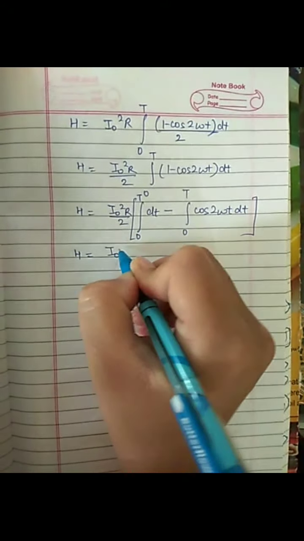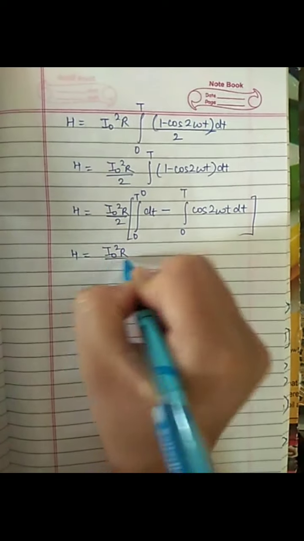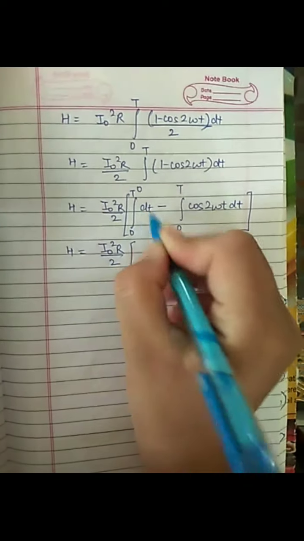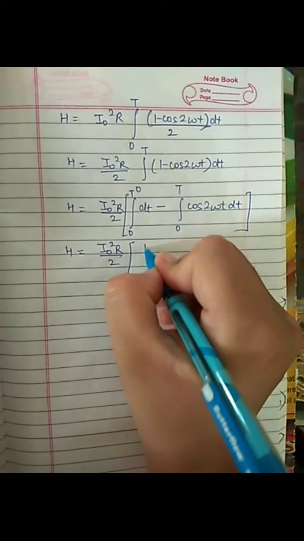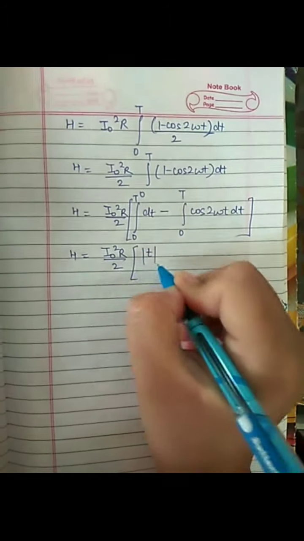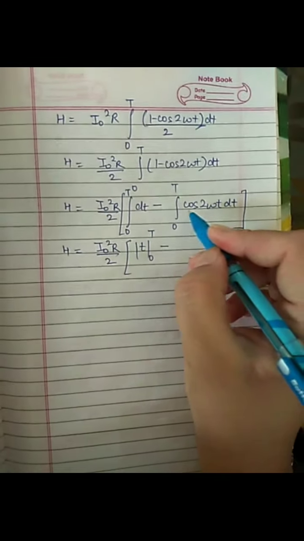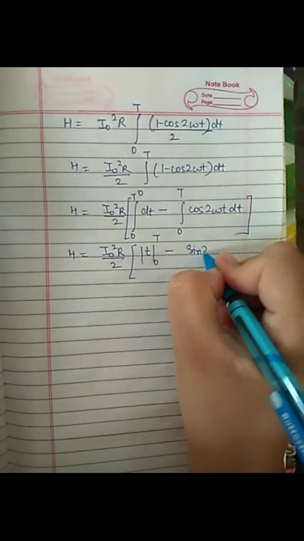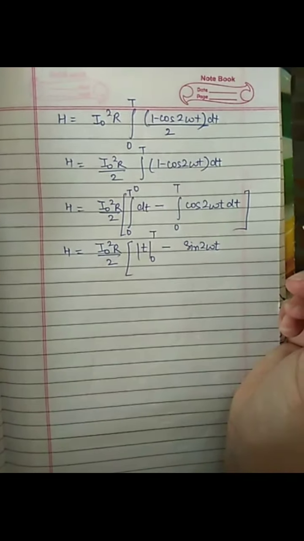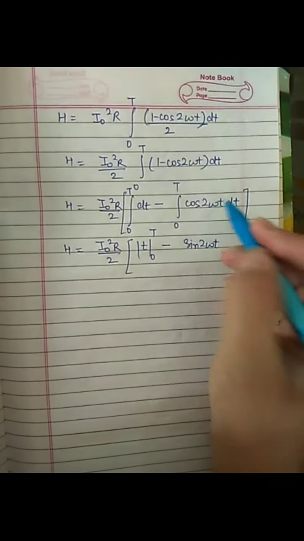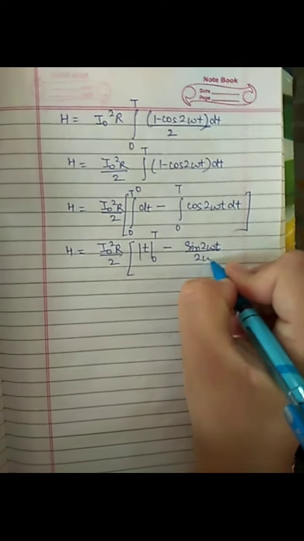Again, H equals I naught square R by 2. The integral can be solved as t, taking the limits from 0 to T, minus the integral of cos 2 omega t, which is sine of 2 omega t, divided by 2 omega.